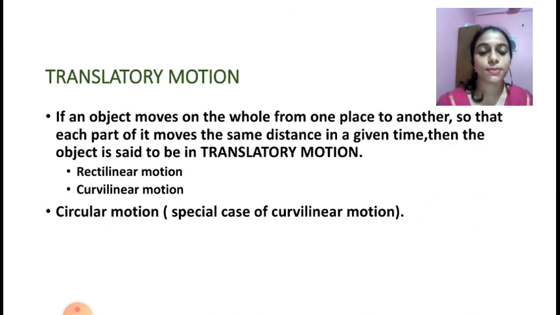And there are two types of translatory motion. First one is rectilinear motion and second one is curvilinear motion. And there is one more motion, that is circular motion. It is a special case of curvilinear motion. So let us see what rectilinear motion and curvilinear motion are.